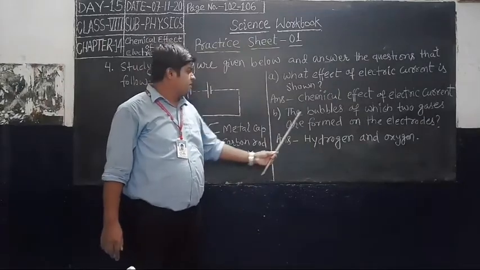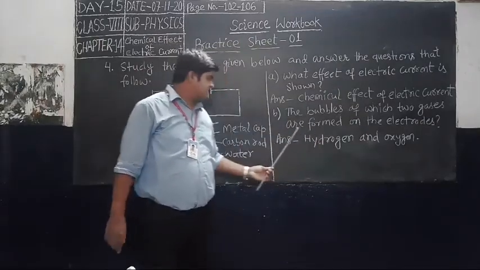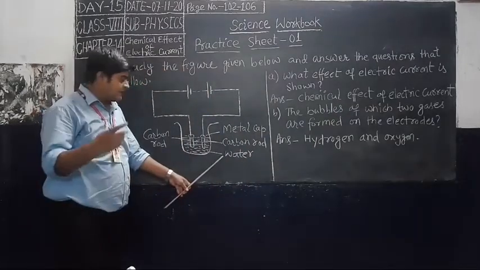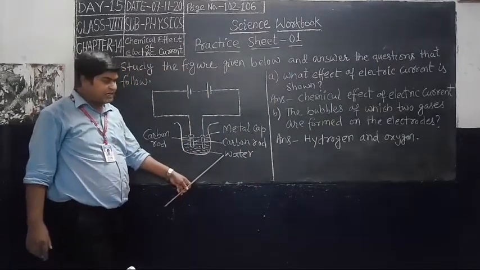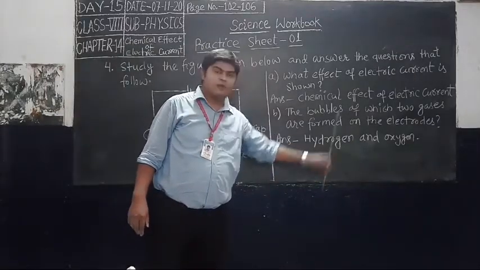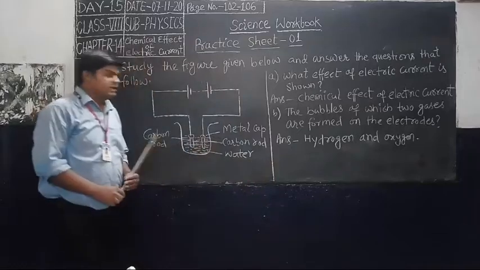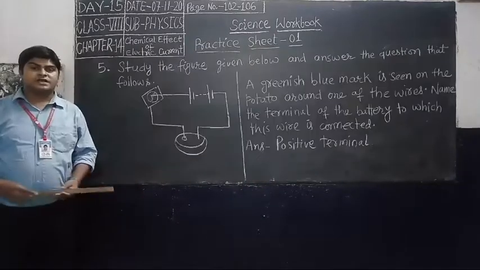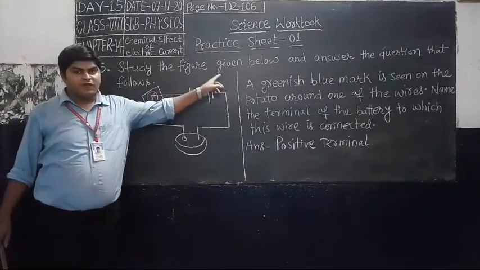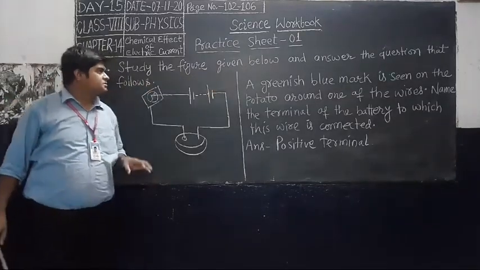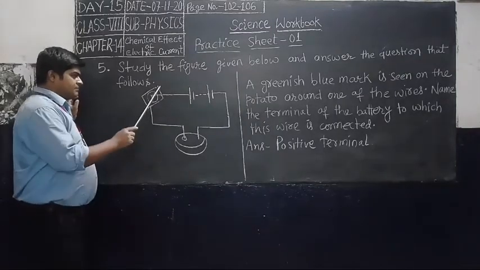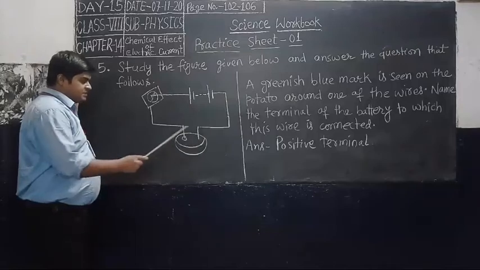Question number B. The bubbles of which two gases are formed on the electrodes? Here you have taken water, so water is composed of hydrogen and oxygen gases, so the answer is hydrogen and oxygen gases are formed on the electrodes. Now let us see question number 5. Study the figure given below and answer the questions that follow. See, the picture over here is a magnetic compass, and this is the cut piece of potato.